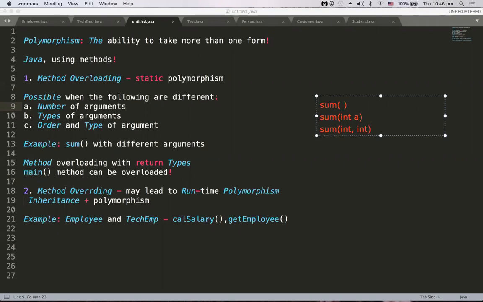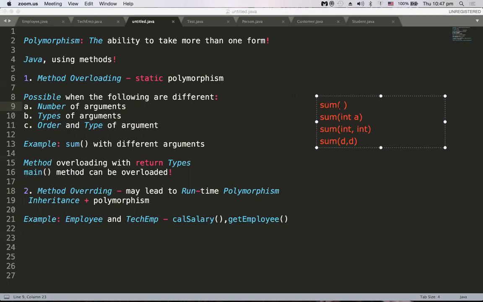That means 2 integers it is taking, and I have another sum method which takes double values d comma d. So in a class you can have these many sum methods.